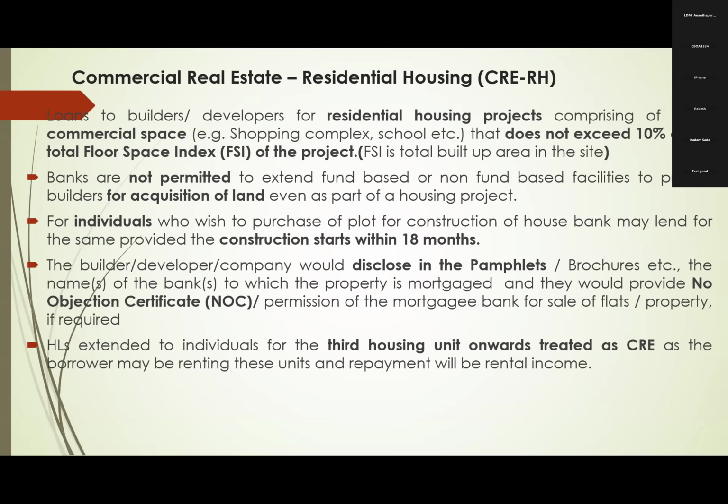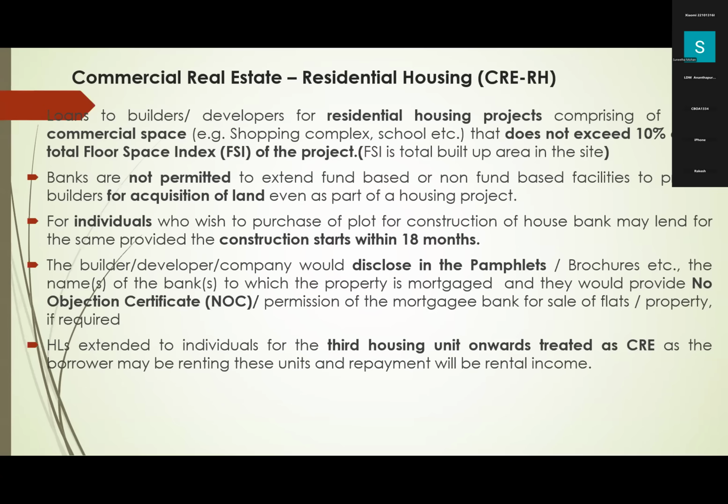And the next one, if you are giving housing loans to individuals, up to two houses we can consider as housing loan. If you are giving loan for construction of a third house, normally how will repayment come? One house or two houses they can own occupation, we can treat. But third house we cannot treat as own occupation, and compulsorily it will be given as rent.